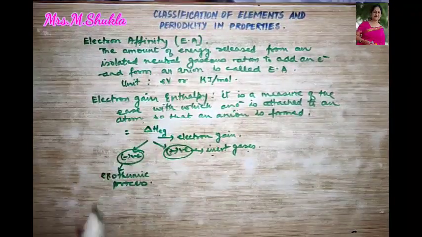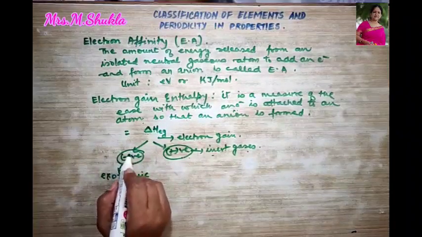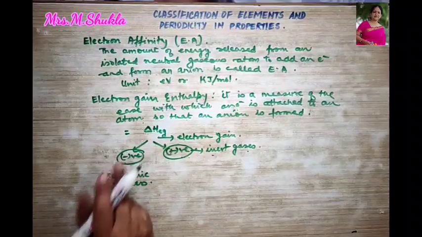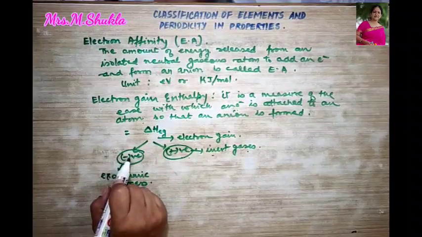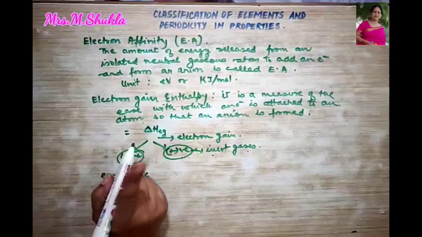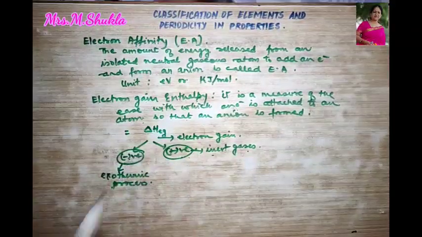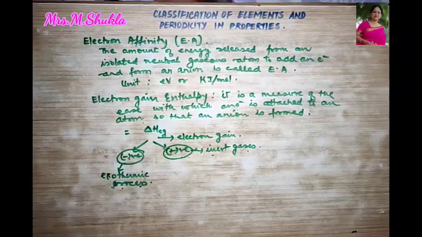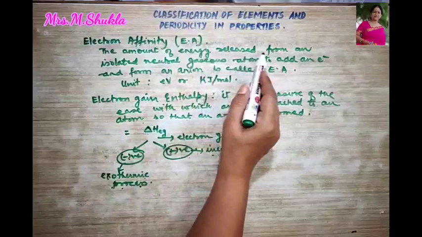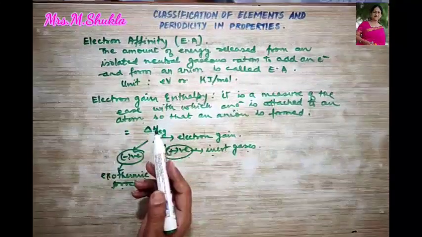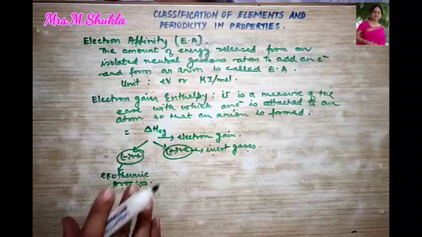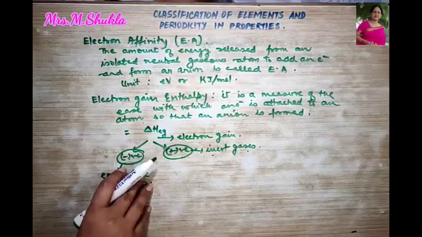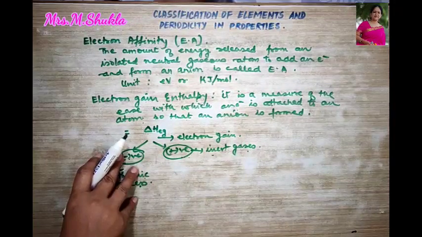I hope you understand this point about the negative electron gain enthalpy. I repeat, whenever there is a negative value of electron gain enthalpy, it always tells that the addition of electron to the atom is always what? Exothermic process. That is, over here the energy is released. Energy is released and there will be decrease in energy definitely, and thus in this case the addition of electron to the atom is favorable when anion is formed.